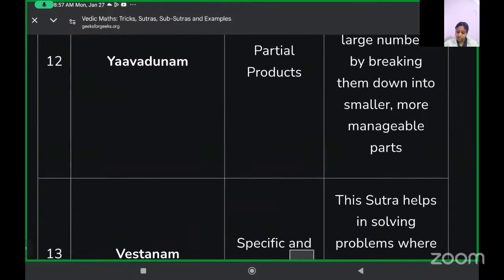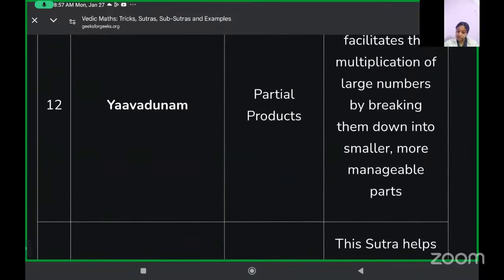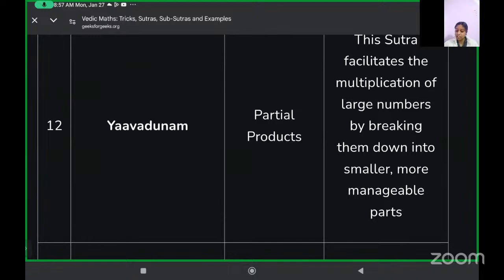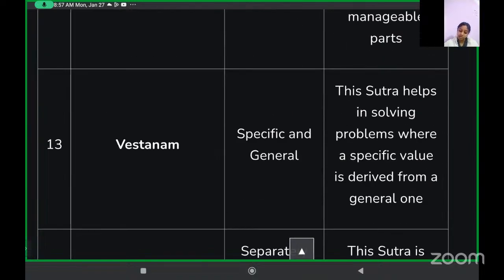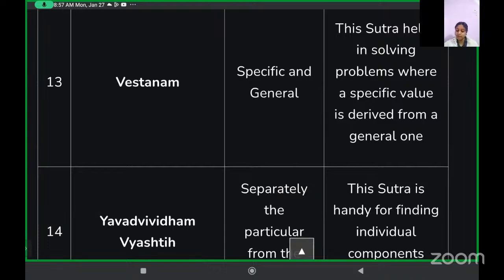Then Yavadunam, that is partial products. It facilitates the multiplication of large numbers by breaking them down into smaller and more manageable parts. We do the multiplication by breaking down the numbers into smaller parts. Then we have Shesanyankena Charamena, specific in general.